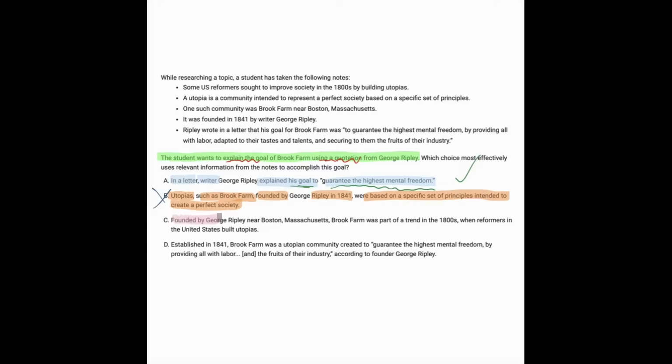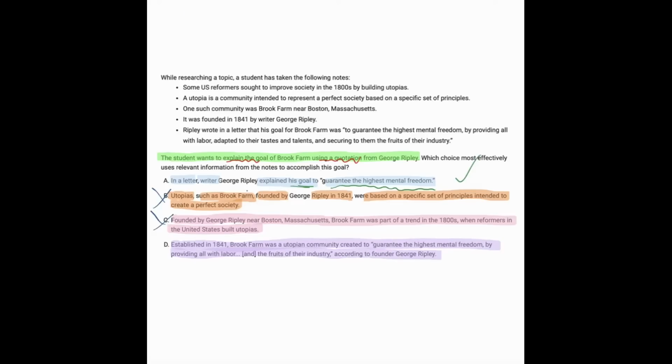Next, founded by George Ripley near this location, this farm was part of a trend in the 1800s when reformers built utopias. So there's no quote, so we can't pick it. And D for dog, established in this time, this farm was a utopian community created to guarantee the highest mental freedom by providing all with labor and the fruits of their industry, according to founder George Ripley.